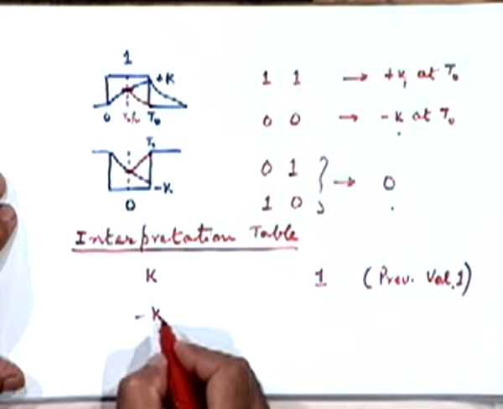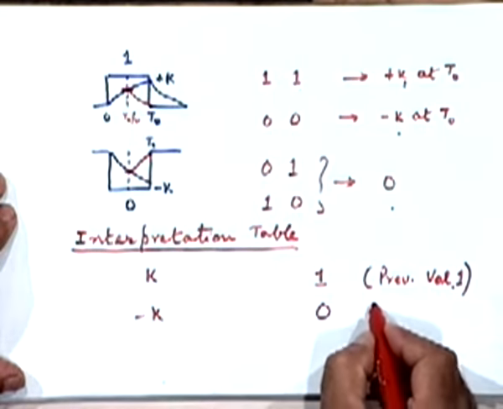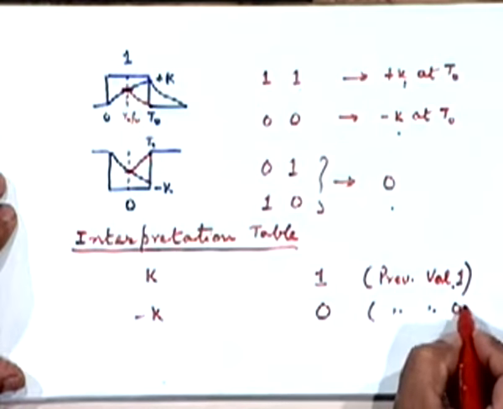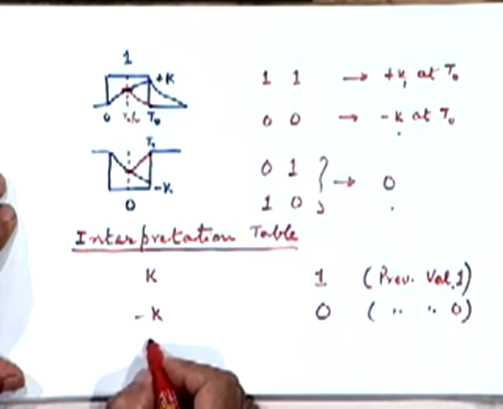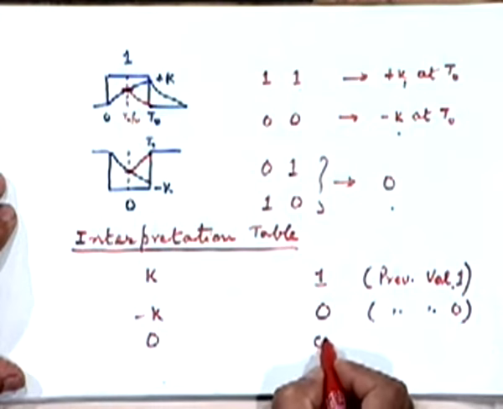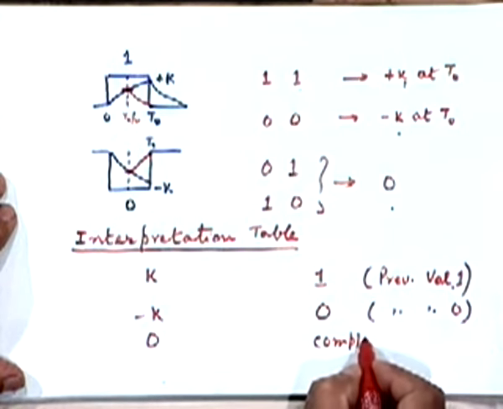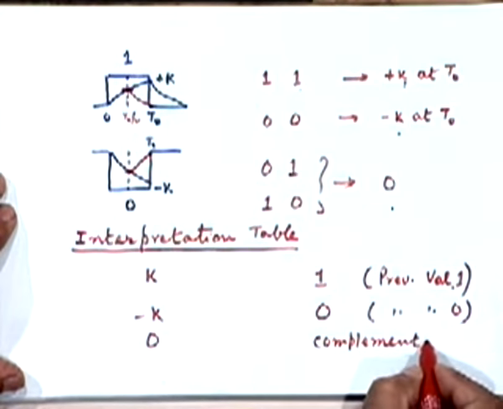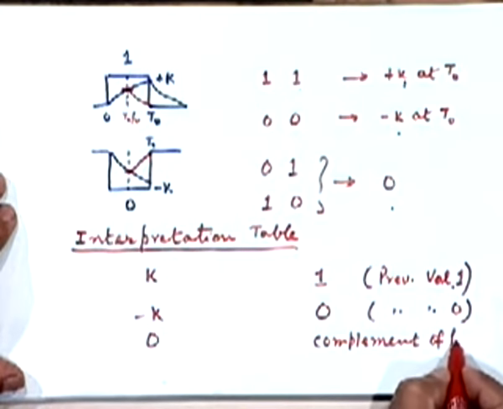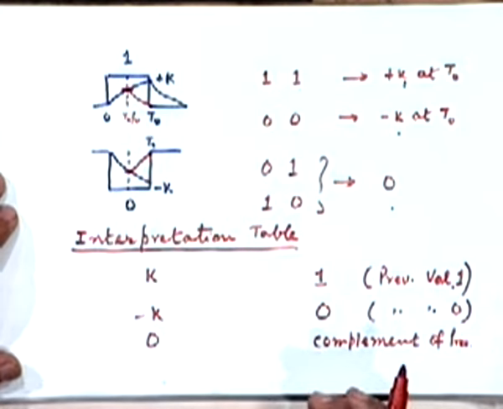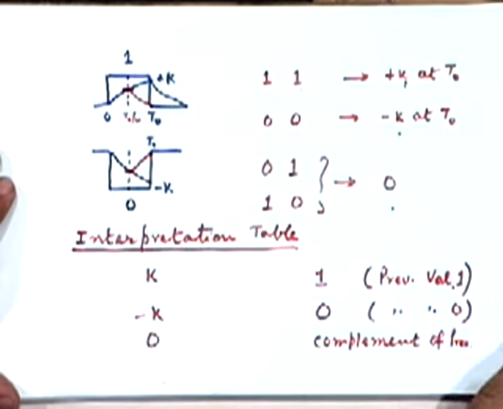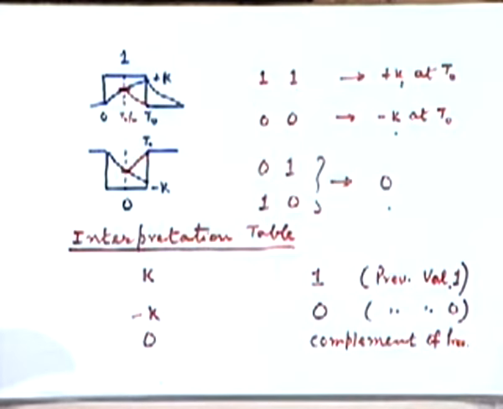If it is minus k, it is 0 and the previous value is also 0. If it is 0, it is the complement of the previous bit. So somehow if I knew my starting bit, then I am in business, right? Suppose the starting bit was always fixed to be 1, I am in business.